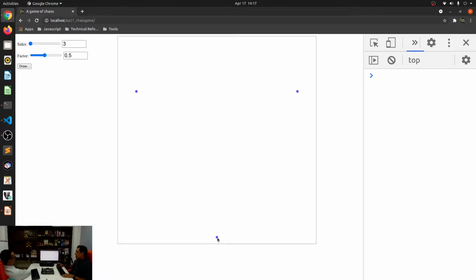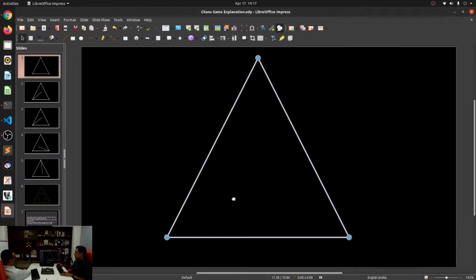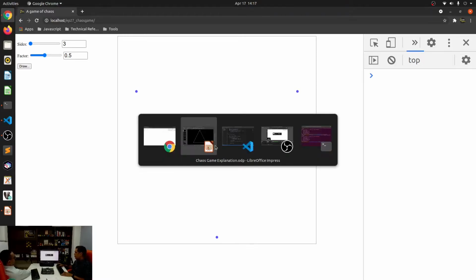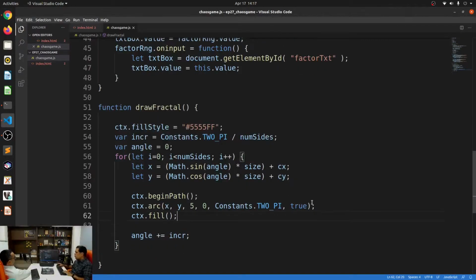The only drawback over here is that it starts from the very bottom, because I think 0 is here, then this is pi, and then this is 2 pi. I mean, a full circle is 2 pi. So let's just start it at the top. All right. Sure. So that's number 1. And number 2, I also wanted to make the background black. Let's also draw the center point over here. So let's just fill in all of those values.